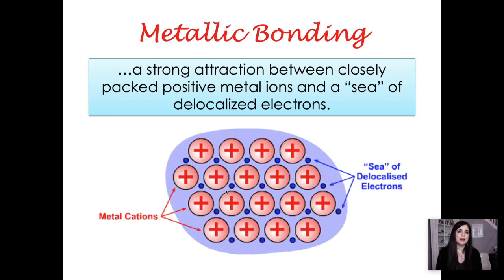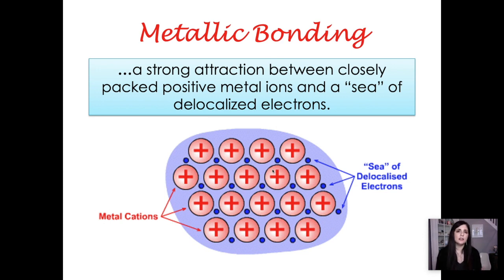And that's why metals have very unique properties. That's why they're malleable. That's why they're ductile. That's why they're great conductors of heat and electricity, because these electrons are constantly moving in between this network of positively charged ions. And we call that delocalization.